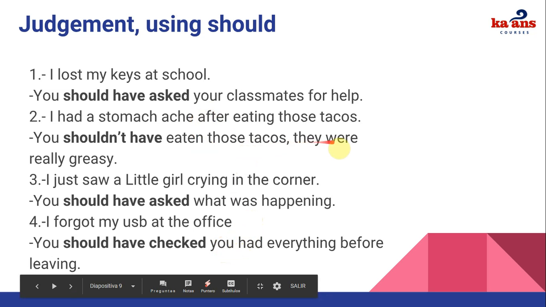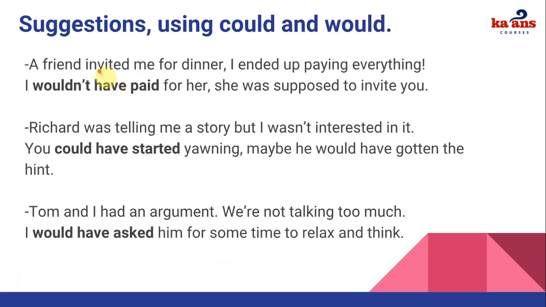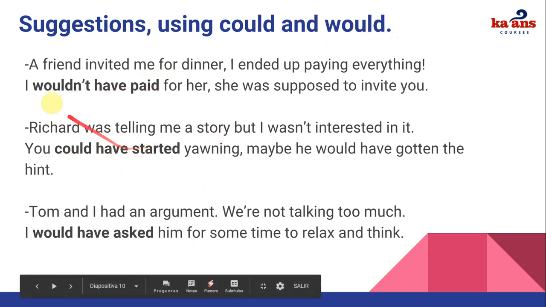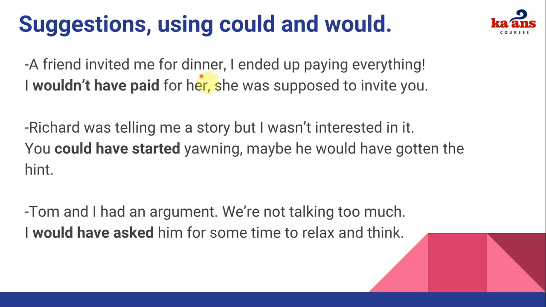Okay, but these are some examples. We also have some examples with suggestions using could and would. So we have 3 examples here. The first one, a friend invited me for dinner. I ended up paying everything. And then, as a suggestion, you could have said, I wouldn't have paid for her. She was supposed to invite you. Again, this is the suggestion that you shouldn't have paid, or you wouldn't have paid.